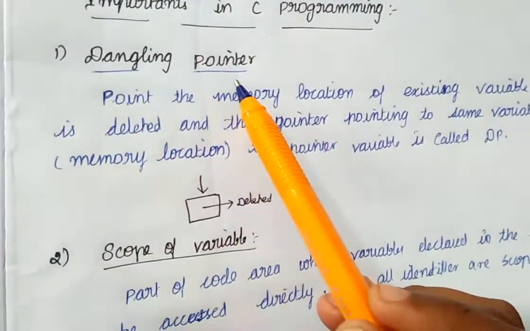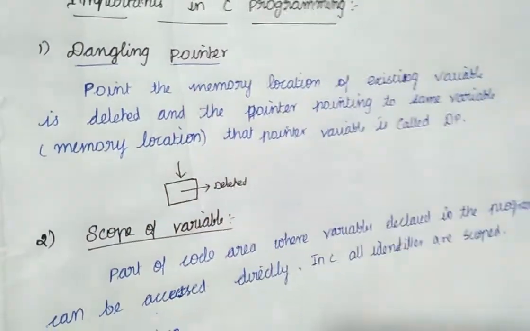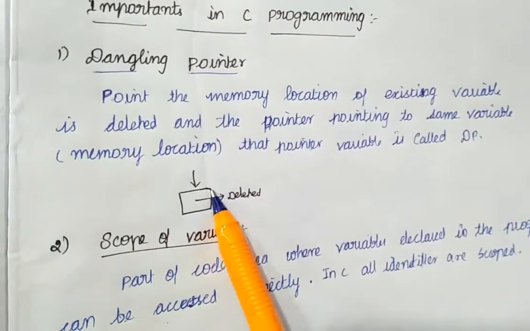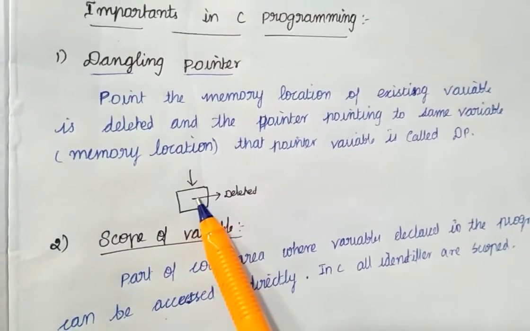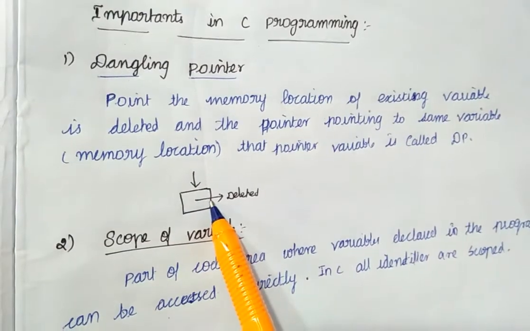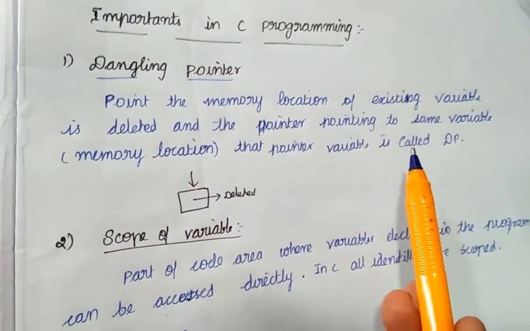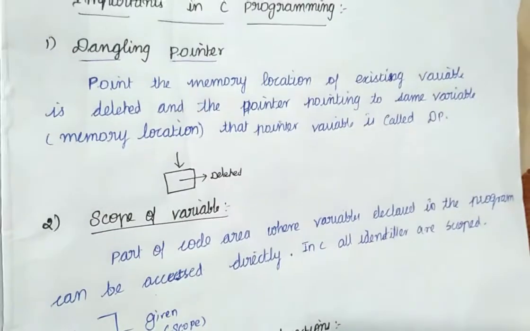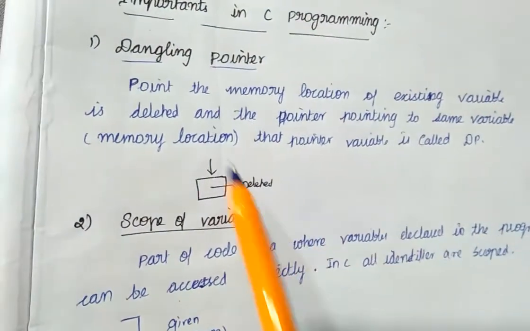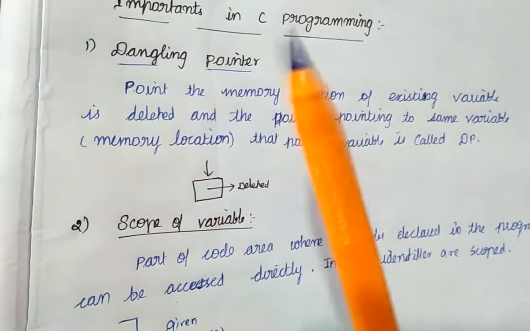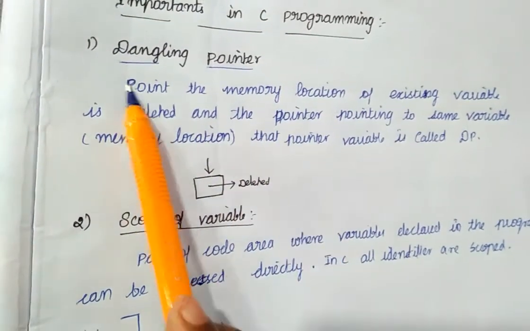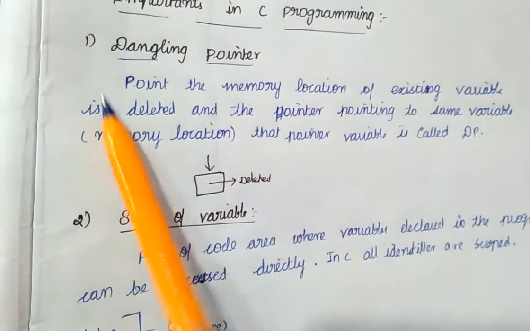The dangling pointer can be defined as, let's assume this is a memory location of some variable. If you delete this variable, the pointer will still point to the same variable or memory location. That pointer variable is called a dangling pointer. If you want more clarity about this, you can read this definition.